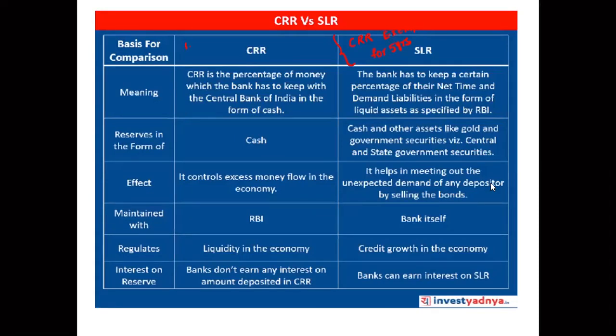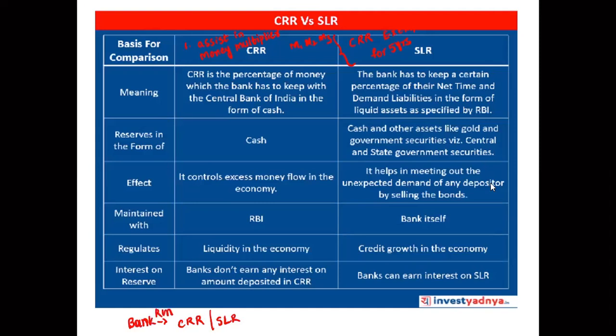Now, cash reserve ratio will assist in the money multiplier. Money multiplier, that is your M1, M2, M3. So CRR will assist in the money multiplier, number one. Second point is that CRR and SLR provide protection or a buffer during a bank run. Okay, during the bank run, what happens? Both the CRR and your SLR will protect from the bank run.